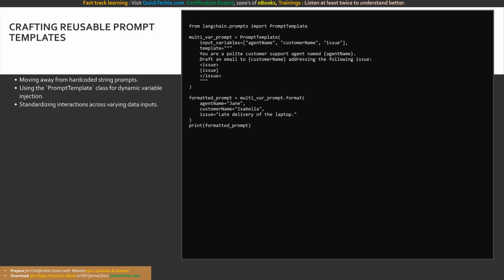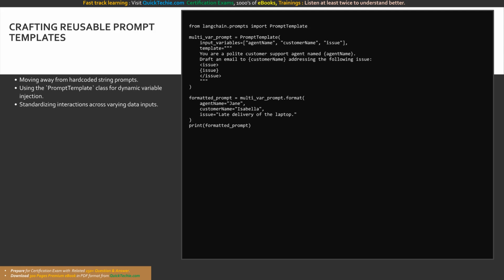In a production environment, dynamically constructing prompts using raw Python string concatenation is highly error-prone and severely limits reusability. How does LangChain solve this? With the incredible prompt template class. A prompt template is a predefined structured string format that acts as a blueprint for your AI interactions.